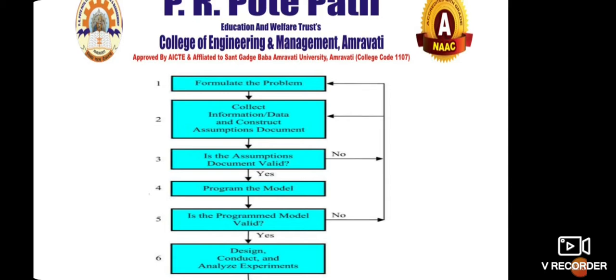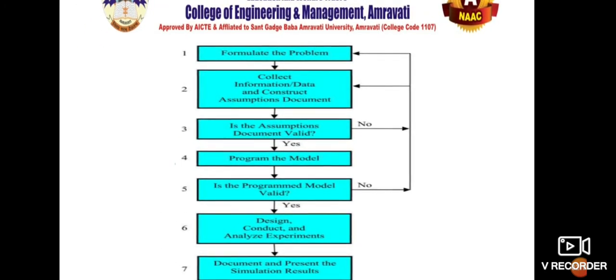Now, what are the different steps in simulation? First of all, you formulate the problem, collect information or data, and construct assumptions or documents. Then, are the assumptions valid? Then you program the model. Then, is the model program valid? Then you design, conduct and analyze experiments, and document and present the results.